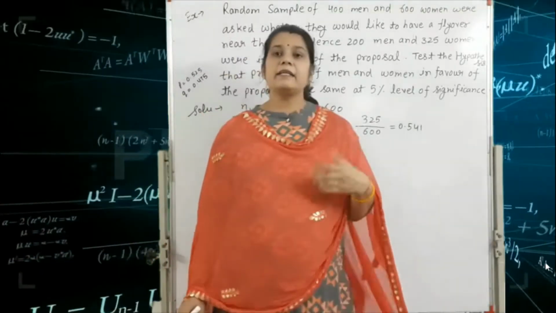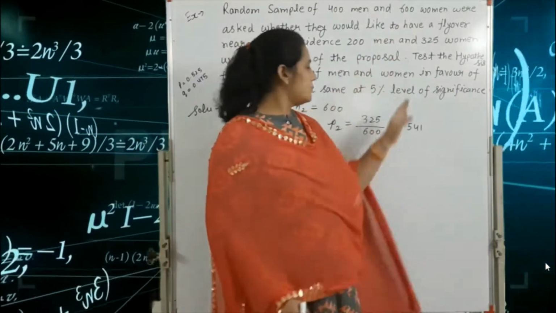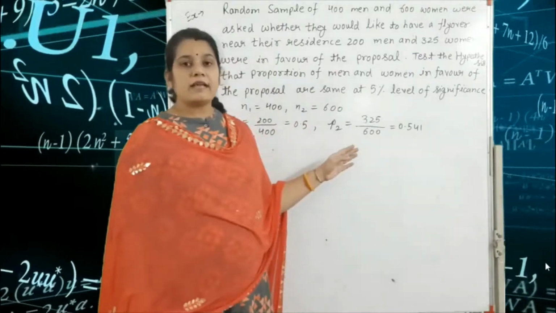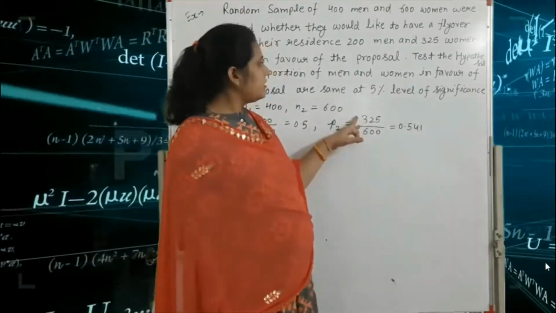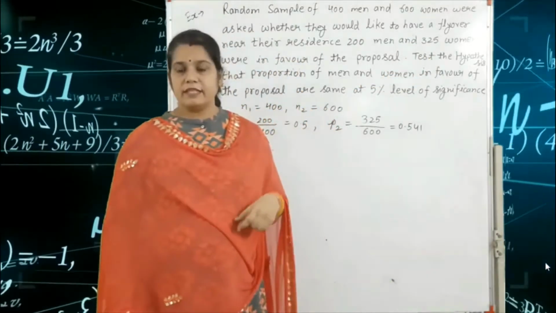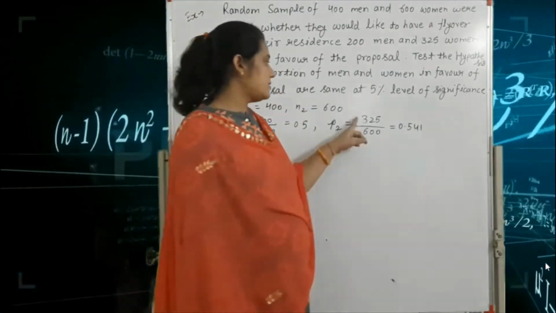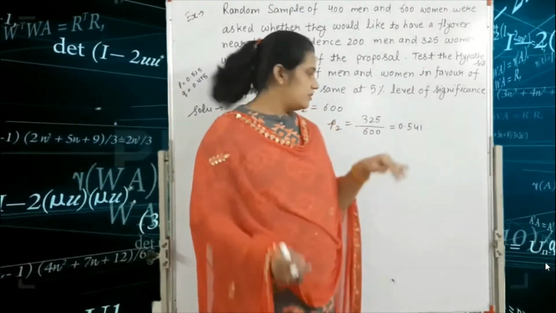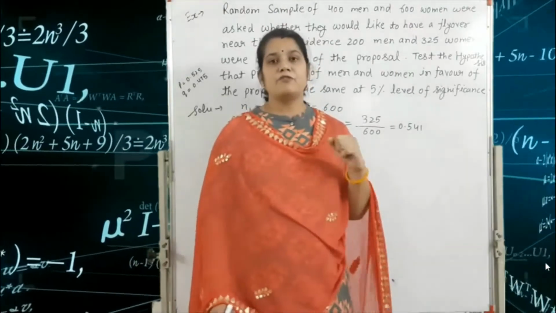Next we find P2. The denominator is 600 women and the numerator is the 325 women in favor of having a flyover near their residence. So 325 divided by 600 is equal to 0.541.